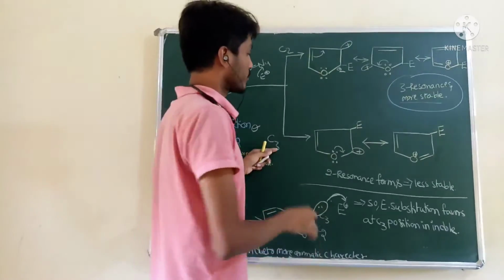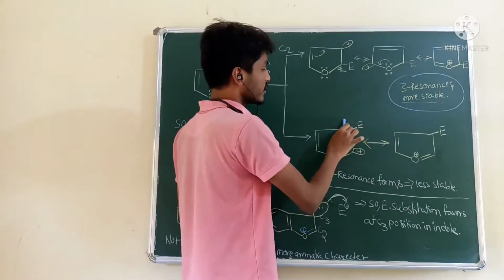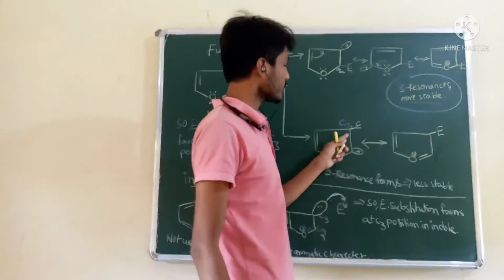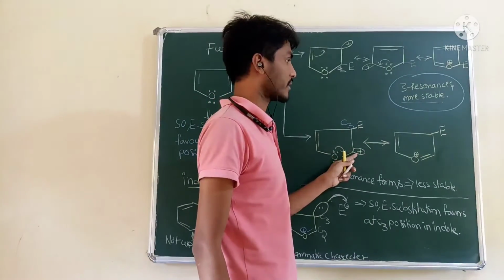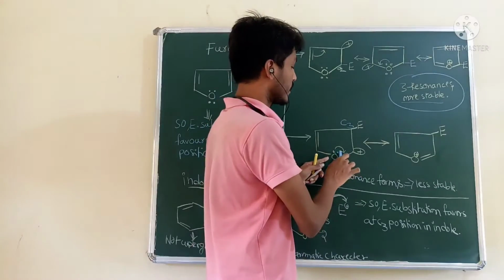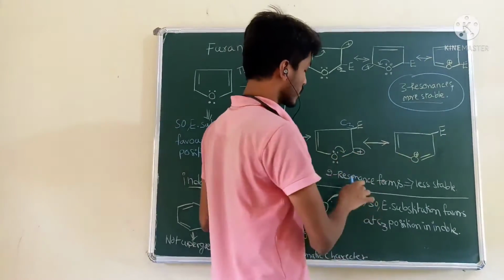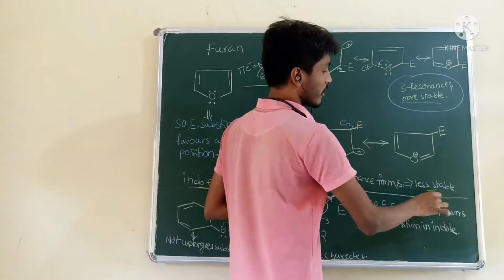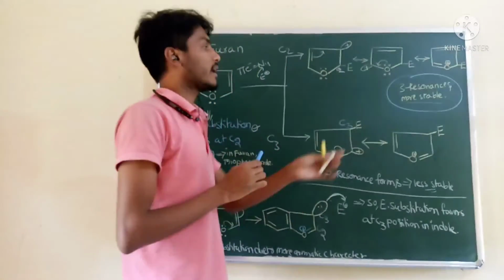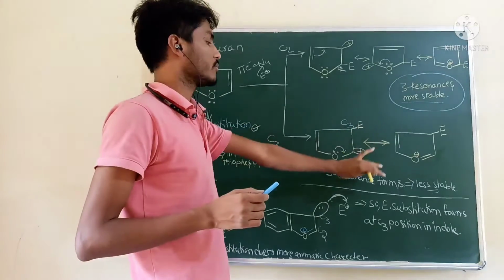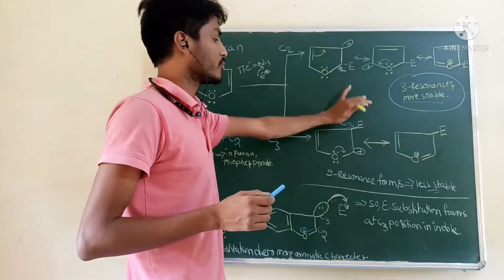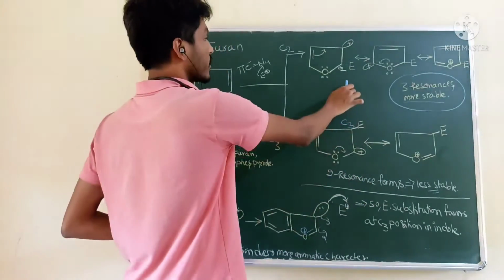If the electrophile attacks at the C3 position, what will happen? Positive charge forms here only. Then this lone pair readily donates to this positive charged carbocation, so just 2 resonance forms, less stable. More resonance forms, more stable; fewer resonance forms, less stable. This is more stable due to the greater number of resonance structures, and this is less stable.